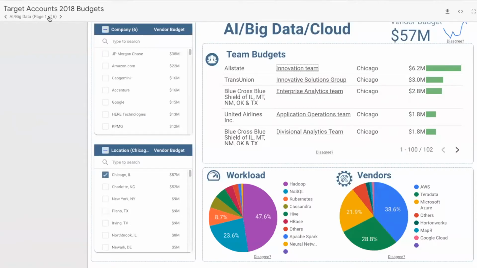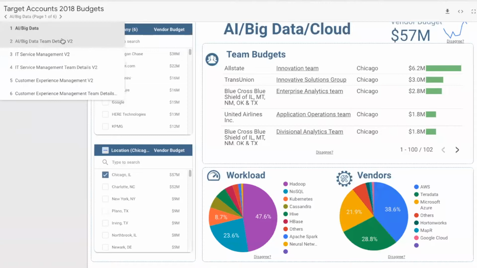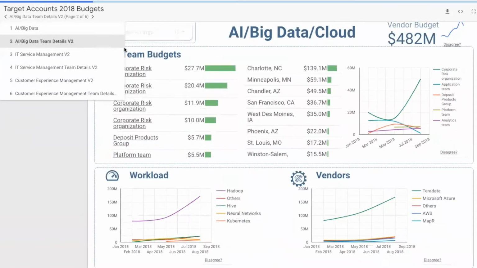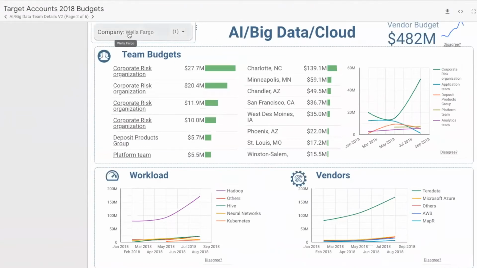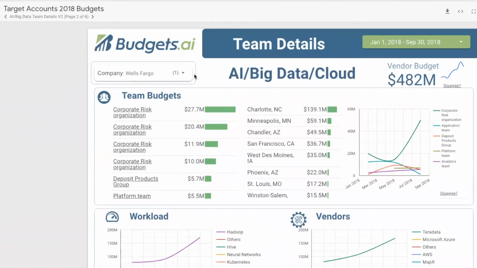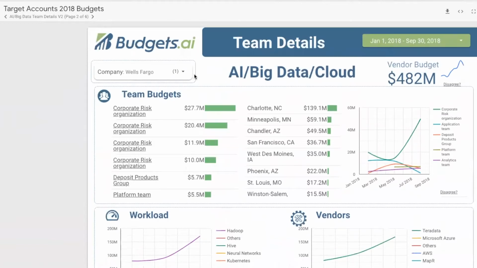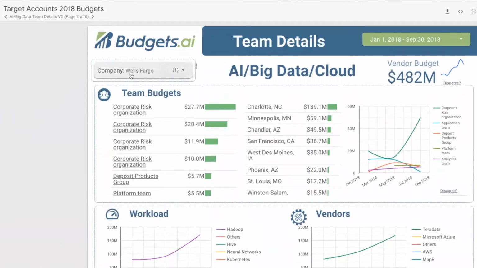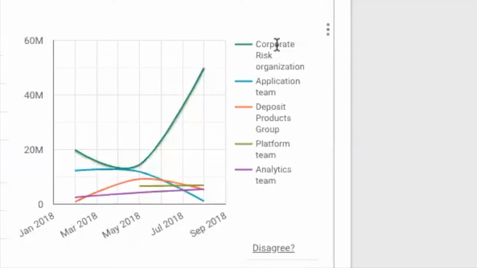And this is going a little bit deeper and looking more at the trends. So if you were to pick up the same example, Wells Fargo, and say, show me the first 3 quarters of 2018 and how the budgets lined up and what the trends were. So if you look at it in Wells Fargo, here's the top 3 teams, the corporate risk team that we looked at earlier.